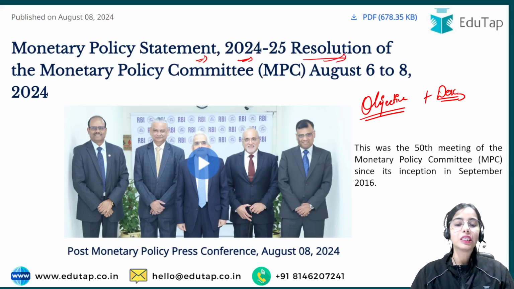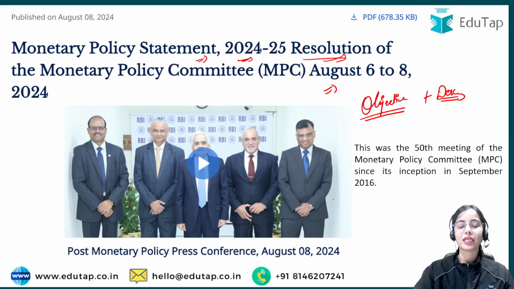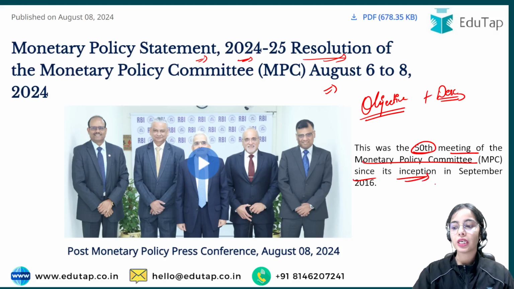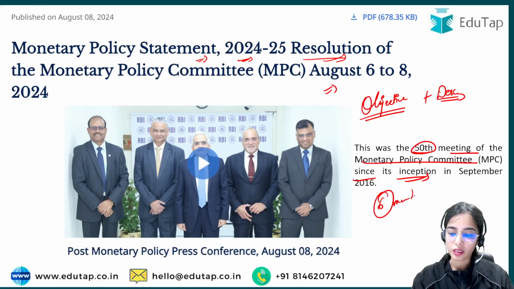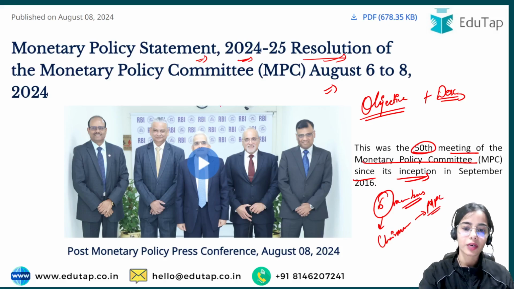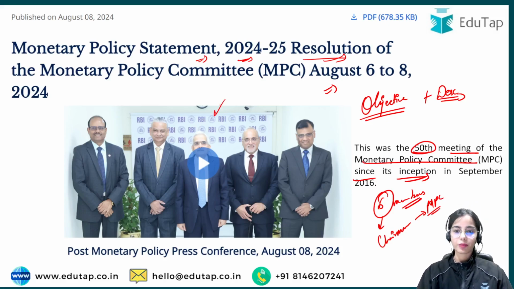The Monetary Policy statement has been released after the end of the Monetary Policy Committee meeting that was from August 6 to 8, 2024. This was the 50th meeting of the MPC since its inception in September 2016. There are in total 6 members in the Monetary Policy Committee, and the chairman of the Monetary Policy Committee, I hope you know, is the RBI's governor. So this is the basic idea about the Monetary Policy Committee. This is the major committee that forms the monetary policy for the country.